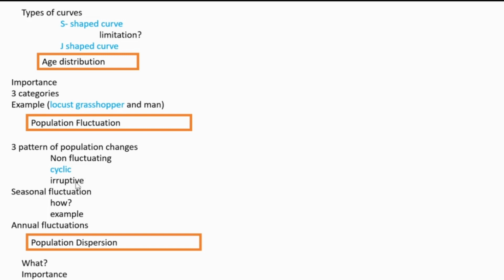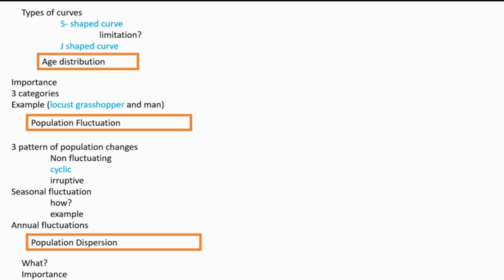Then eruptive. Eruptive means in this case also ups and downs are present, but it is not regular. Reason also is not very clear why those ups or downs are happening. Its reasons are not obvious, means not clear.